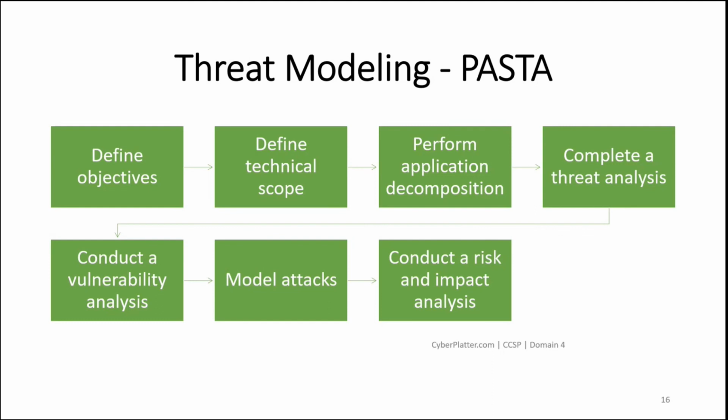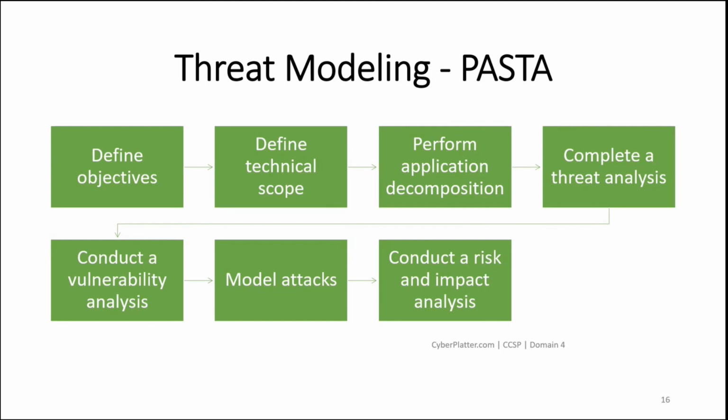At the end of this stage, you should have a list of the most likely attack vectors for your given application. Conduct a vulnerability analysis. During this step, you focus on identifying all vulnerabilities within your code and correlating them to the threat attack scenarios identified in step 4, that is, complete a threat analysis.